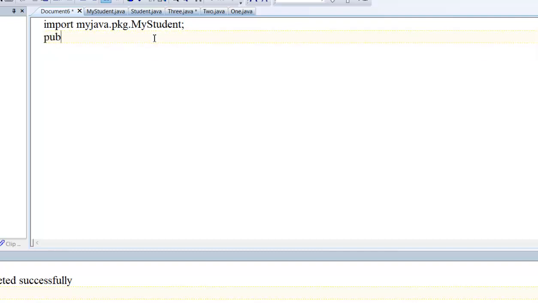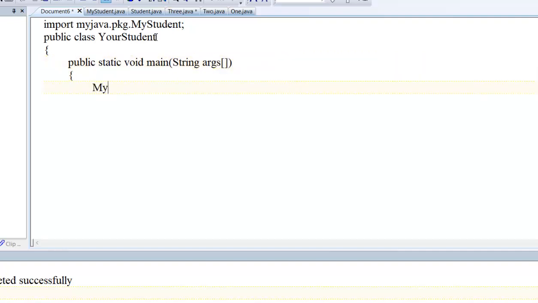Okay, then this is a public class, your student. Public static void main, String argument. Now call my student, object equal to new my student.